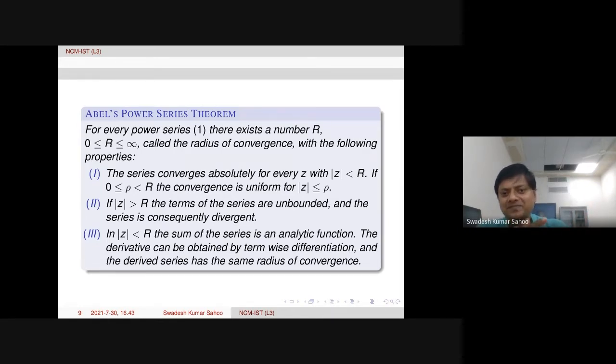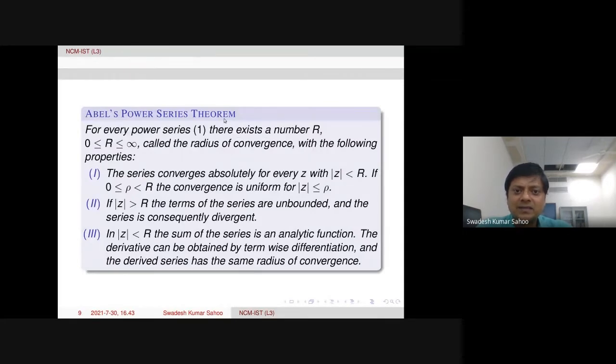These three are there, and the proof is very interesting. I'm going to discuss it because this is the main theorem in power series. Of course, there are many other small results which are useful to derive the radius of convergence also. But here also, this is helpful to derive the radius of convergence. How, that we are going to discuss.